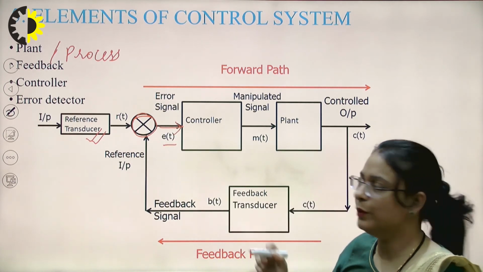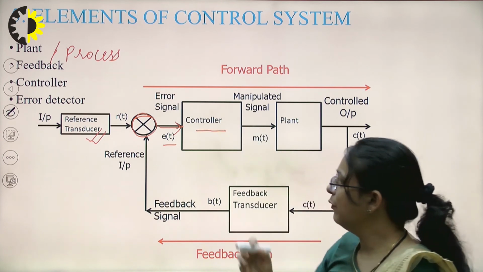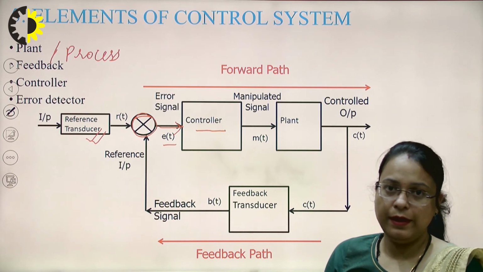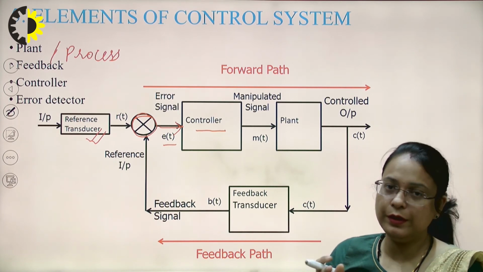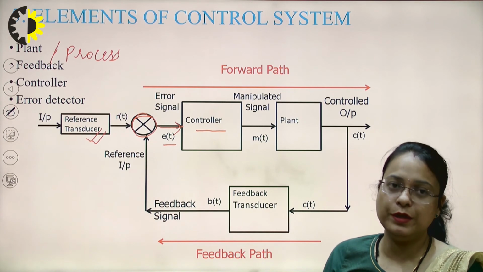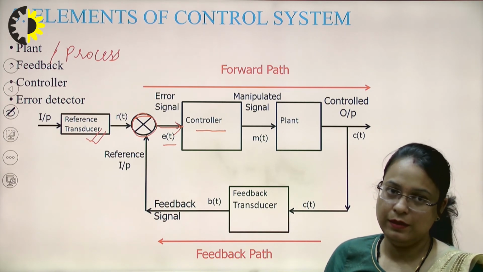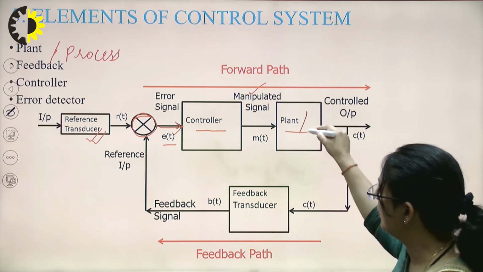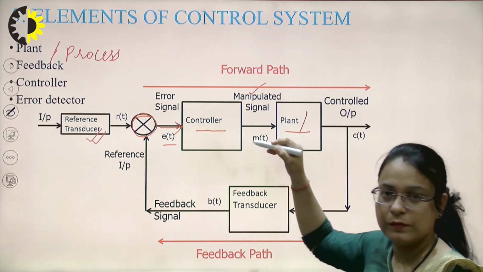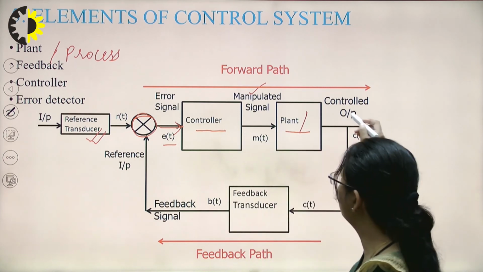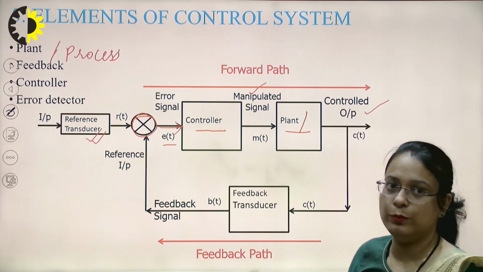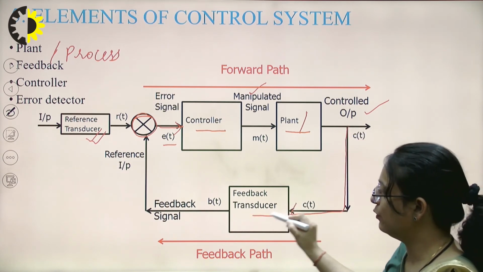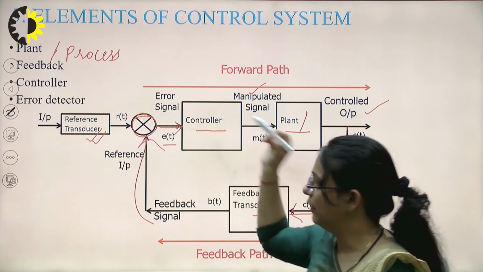This error signal will go to the controller, which controls the error signal and produces an actuating signal or a manipulated signal. This manipulated signal now goes to the plant or process, which needs to be controlled, and it produces the actual output or the controlled output. And a part of the controlled output is again fed back through this feedback transducer.